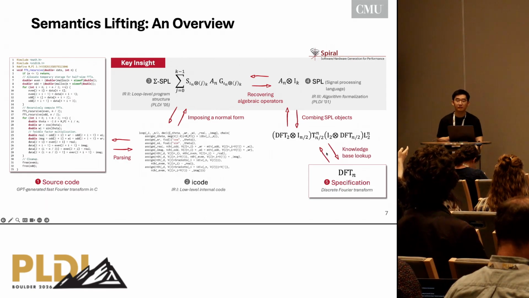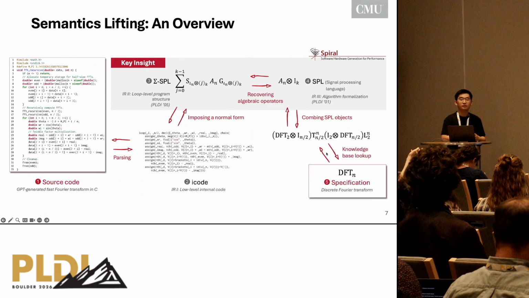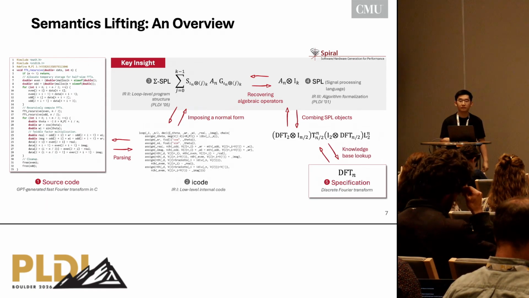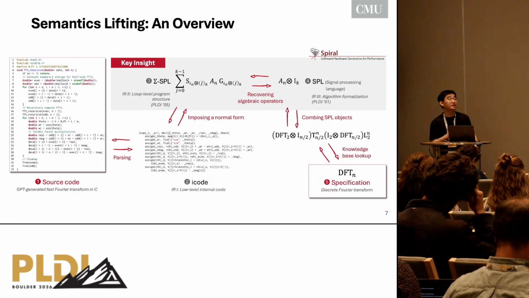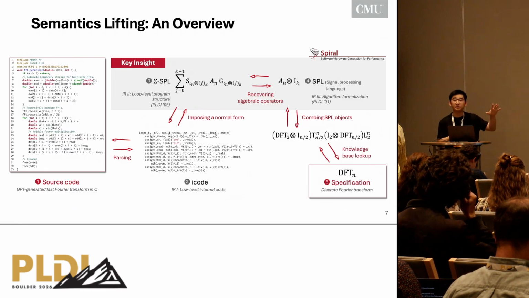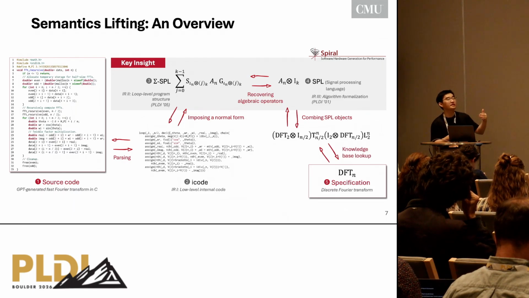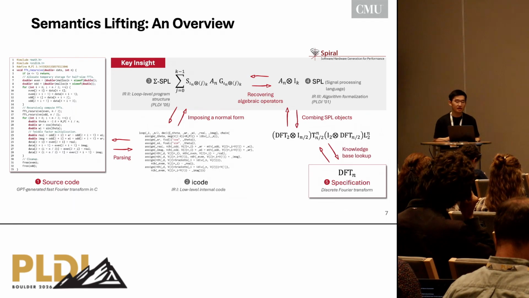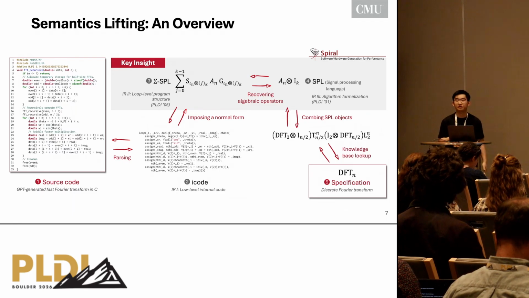So does this require that fundamentally what you're implementing is some simple closed-form mathematical expression or something like that? Yes, and everything for the semantics lifting is symbolic. Right now, we really take advantage of all these existing rewrite rules that have been injected into Spiral over the past 25 years.